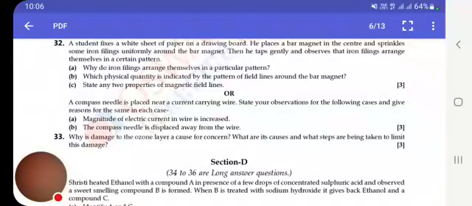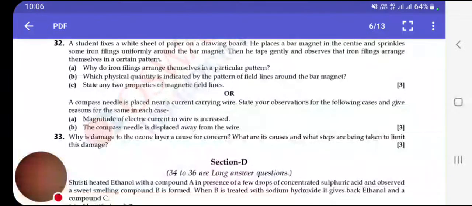Another is the compass needle is displaced away from the wire. The deflection in the needle decreases as the magnetic field is inversely proportional to the perpendicular distance from the wire.